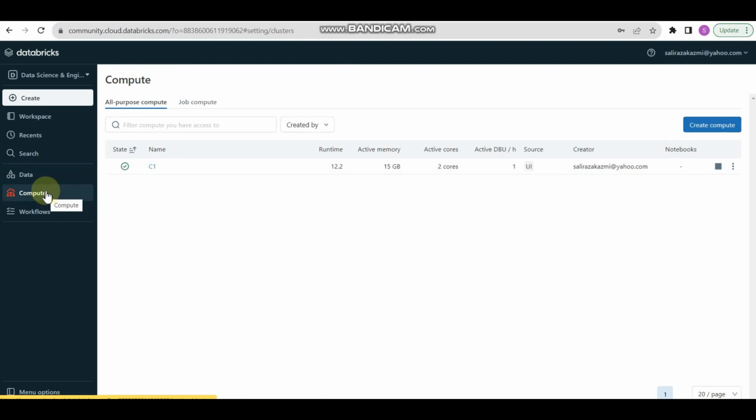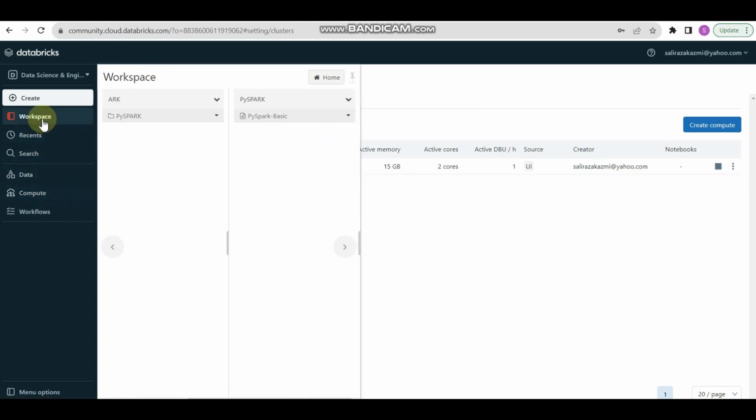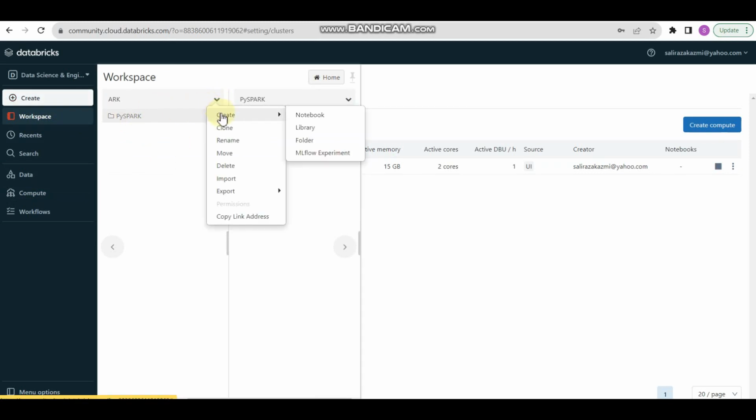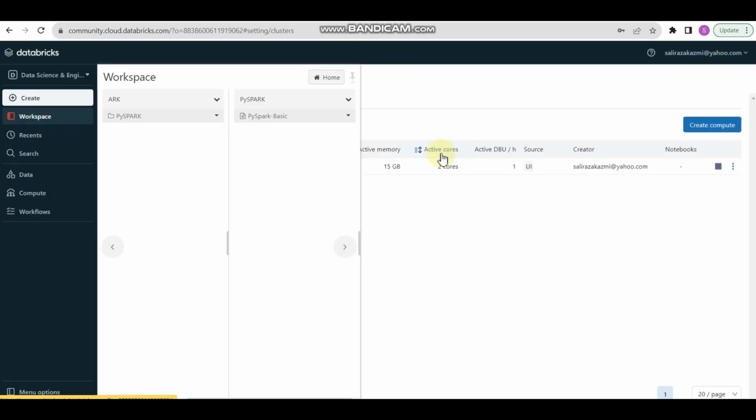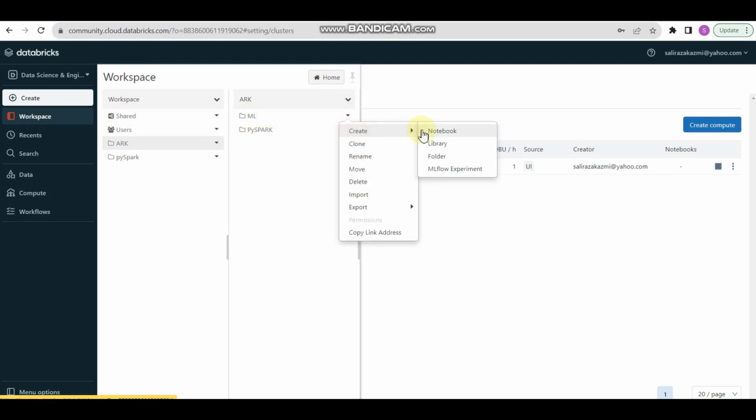The next step could be to create our workspace. We select workspace, and we can create a new folder here. For example, my folder name is machine learning ML. So it's created a new folder ML here, and under ML we may create other folders, libraries, notebooks, or MLflow experiments.